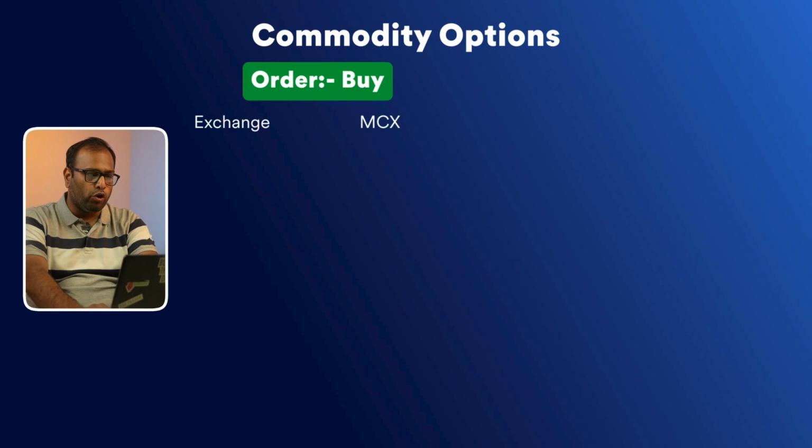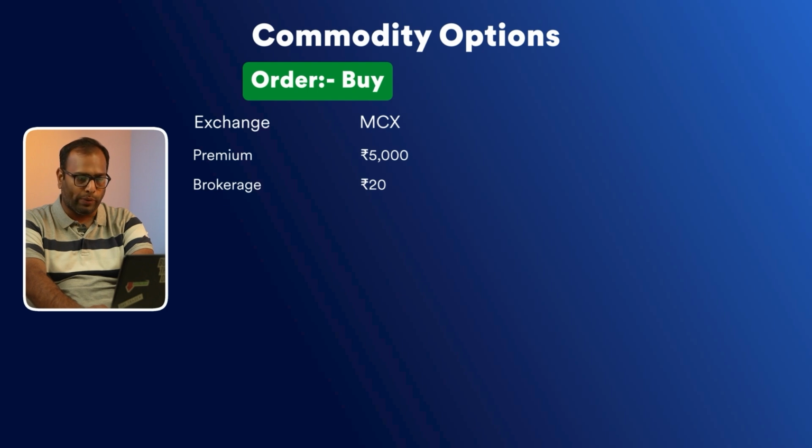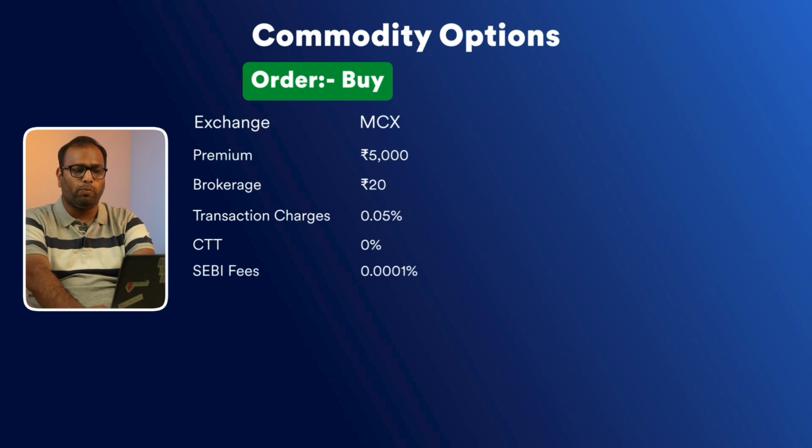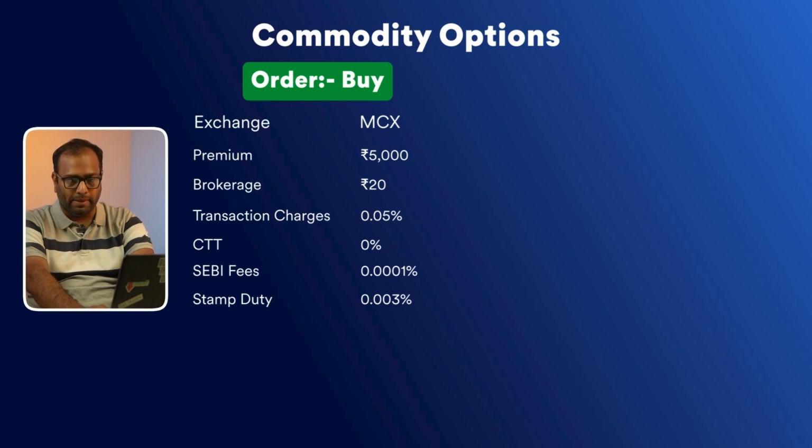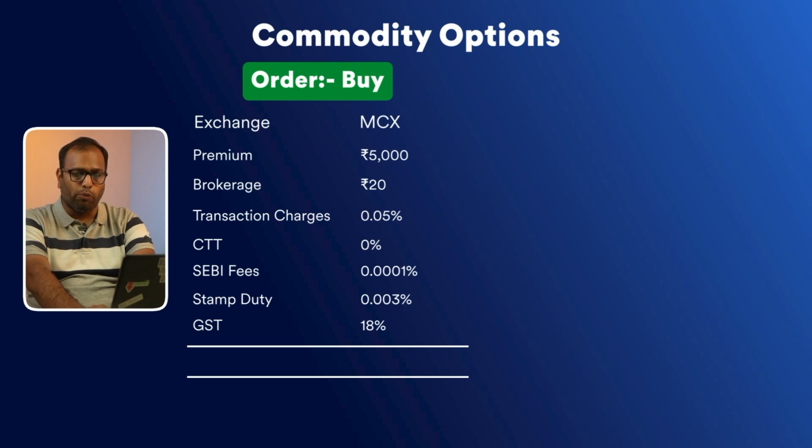So let's say suppose you buy a options contract by paying a premium of rupees 5,000. Here the brokerage charge would be rupees 20. Transaction charges would be 0.05%. There won't be any CTT here. SEBI fees would be 0.0001%. Stamp duty 0.0003%. And GST will be applicable on brokerage, transaction charges and SEBI fees. So here, the total charges that you pay is rupees 26.71.